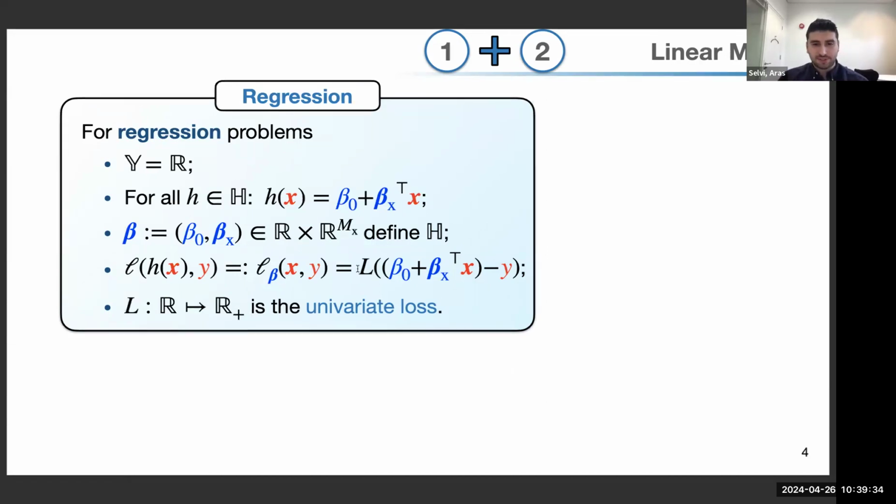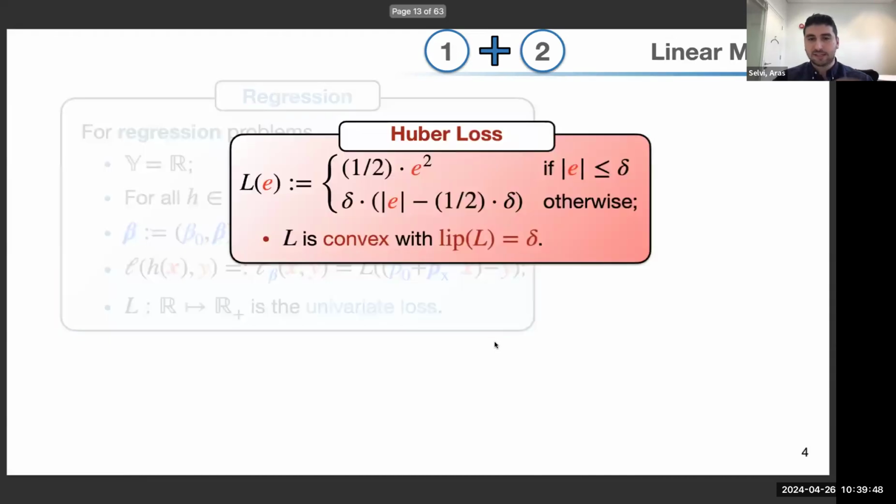So the univariate representation this time takes as input the difference between our prediction and the true output variable. Okay, so this is the error, how much we deviate from the true output variable, and we apply some univariate loss over that. Let's see some examples again.